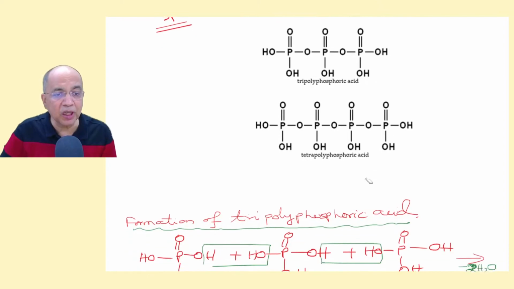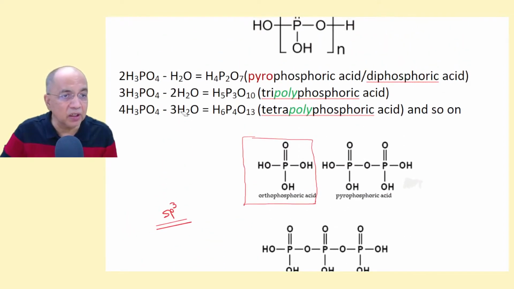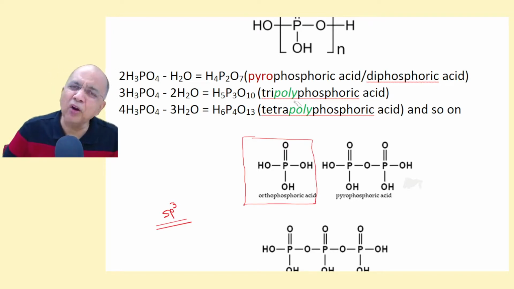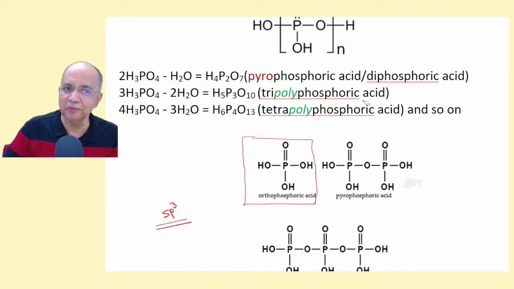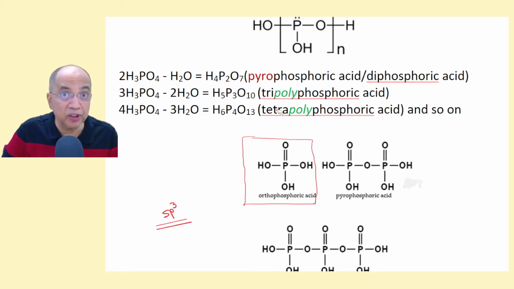You can do it yourself. Now see, I have written here 2 phosphoric acid minus 1 water. This is already known, pyro. 3 phosphoric acid, 2 water. Then automatically you can generate the formula. You need not remember that this is triphosphoric acid. The word poly you may not write. Triphosphoric acid means it is poly, but some people write tripolyphosphoric acid. So you need not remember the formula.